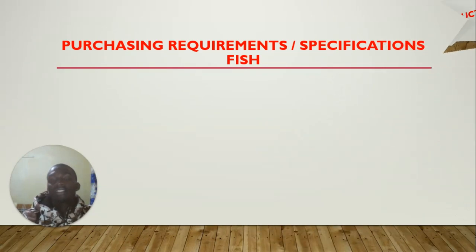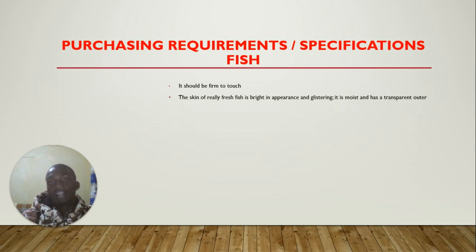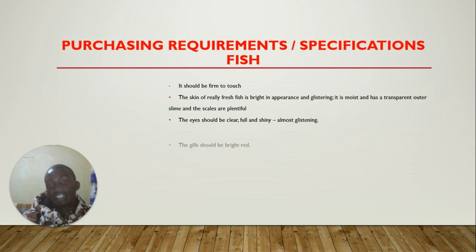We have purchase requirements, specifications for fish. It should be firm to touch. The skin of really fresh fish is bright in appearance and crystalline. It is moist and has a transparent outer slime, and scales are plentiful. The eyes should be clear, full and shiny, almost glittering.